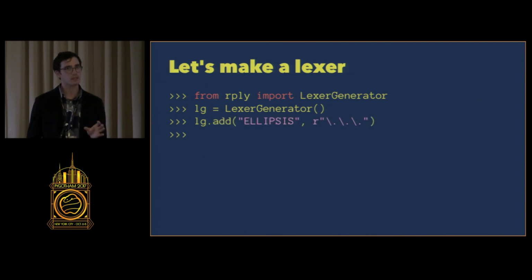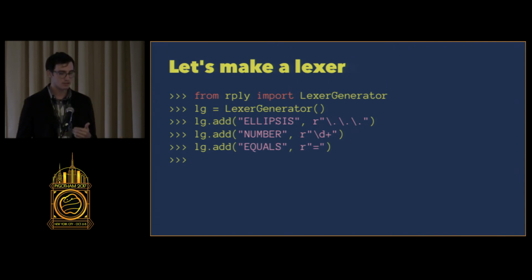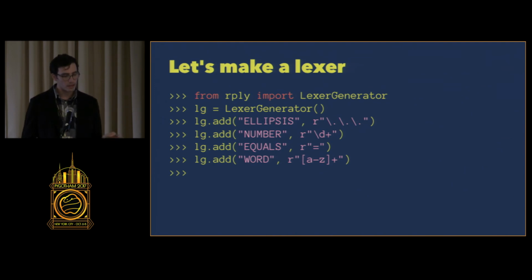And these named tokens are basically gonna be regular expressions. So the ellipsis token, I'm gonna call it ellipsis, and it's gonna be 3 periods in a row. So anything in our stream of characters that matches that is gonna be an ellipsis. Similarly, numbers are any repeated digits. Equals is just the equal sign. A word is any lowercase a through z 1 or more times.